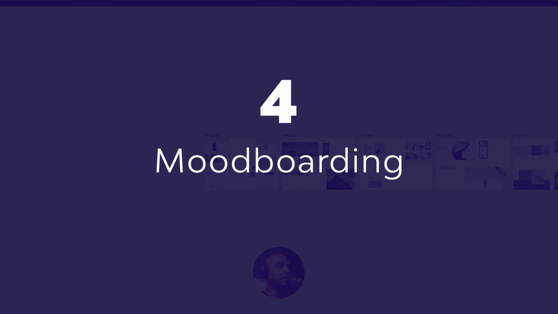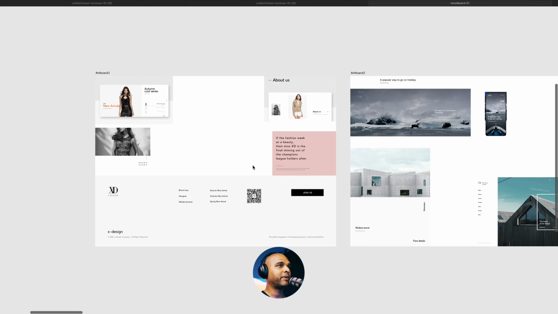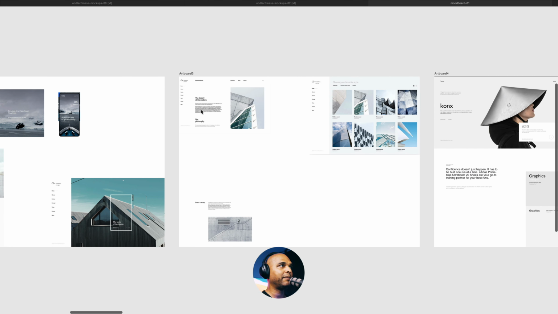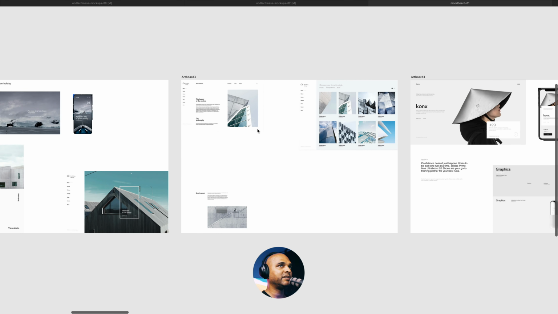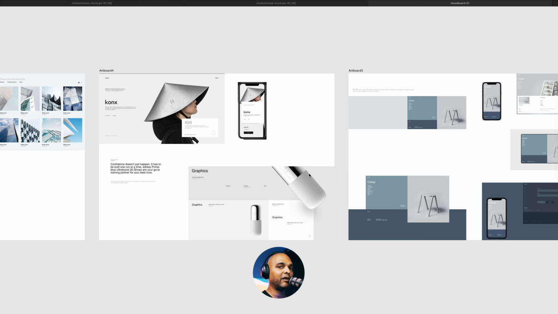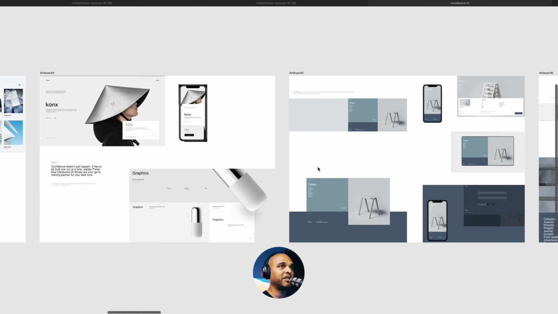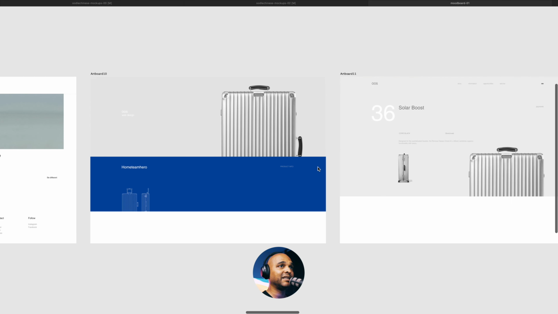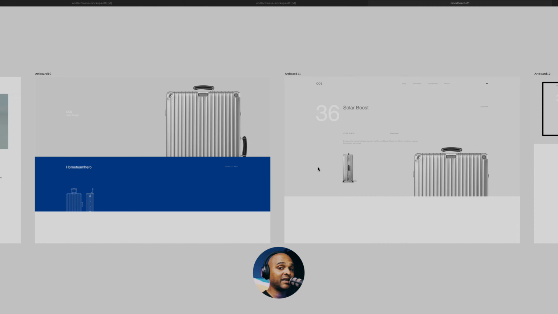Next, moodboarding. So moodboarding is the process of collecting visual clues of what you want to achieve with the design, things that you like. Now, we're not talking about stealing a design. We're talking about some elements. It could be the typography that you see here. It could be the color scheme. It could be the reflections on the metal. It could be a lot of different things. Now, obviously, this mood board that you see is not the one I made for this current project, but it's just to give you an idea. You can put a lot of various elements, and it's really gonna help when you start designing.